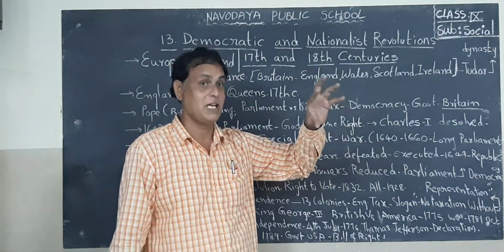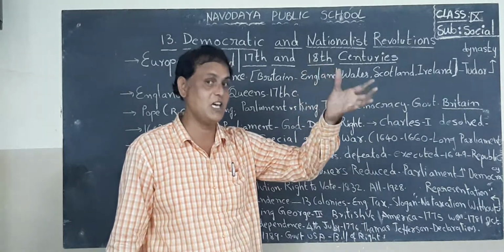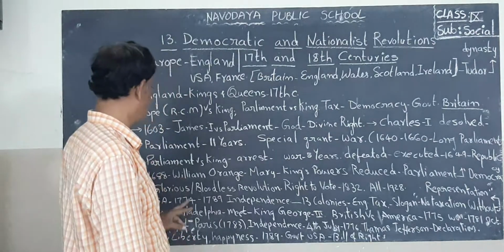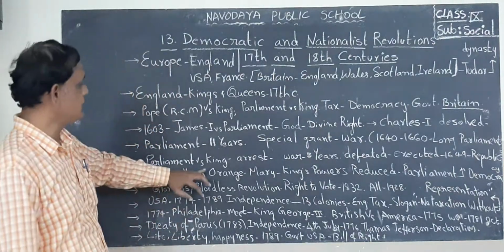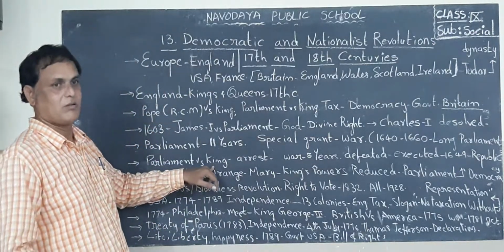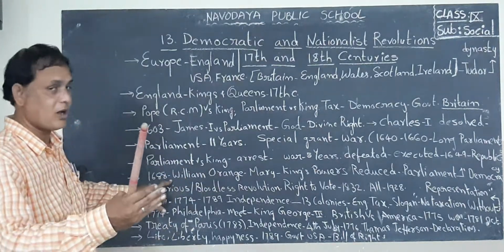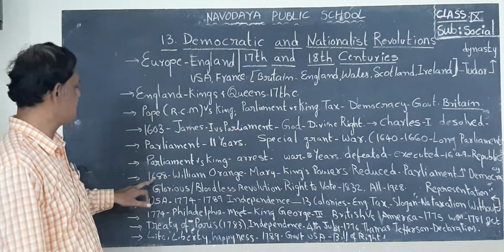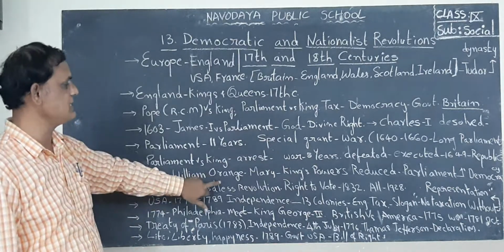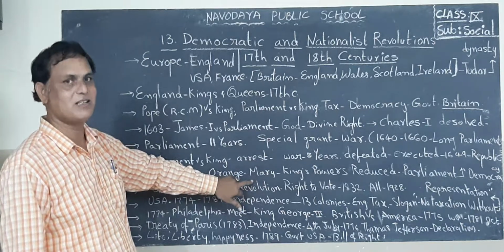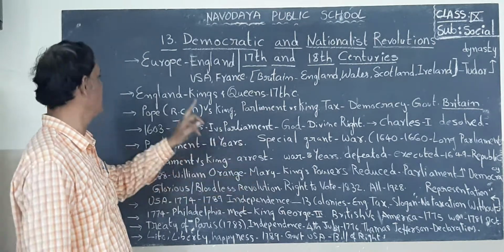Republic means the head of the state, whether he is king or president, will be elected by the people of the country. Next one, it did not last more years, but Parliament invited William of Orange and his wife Mary in 1688.